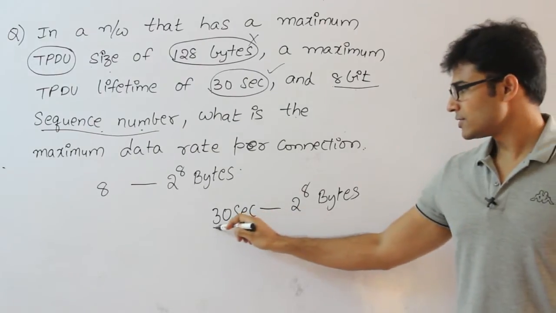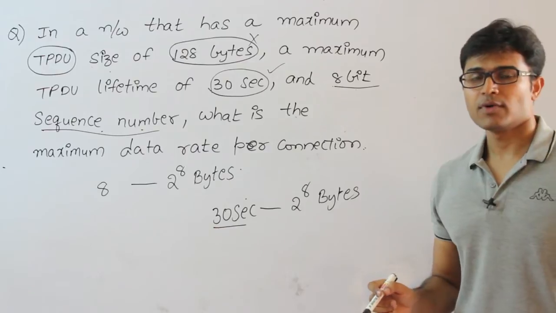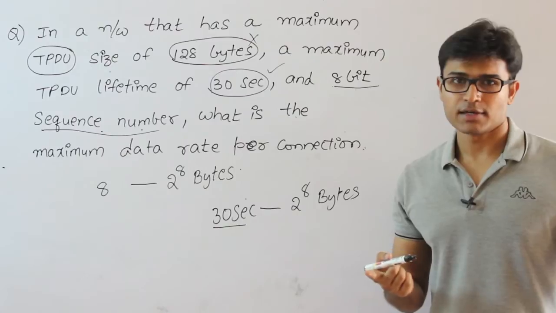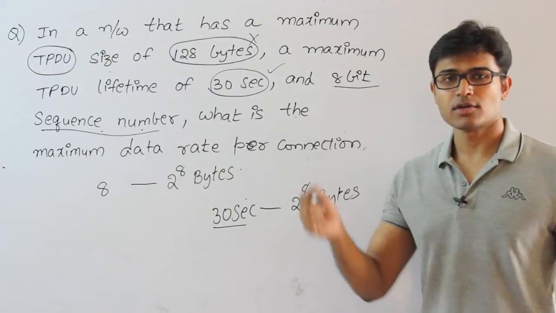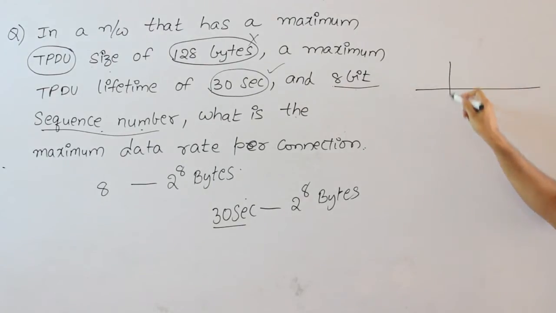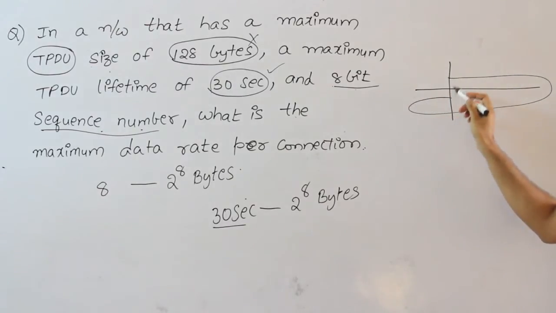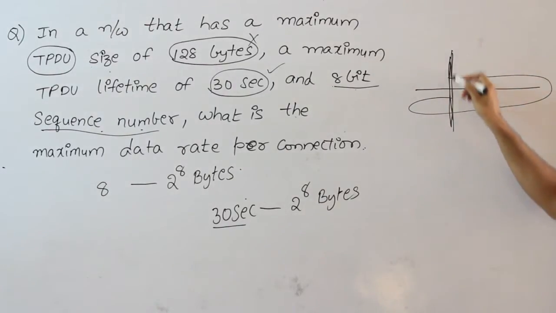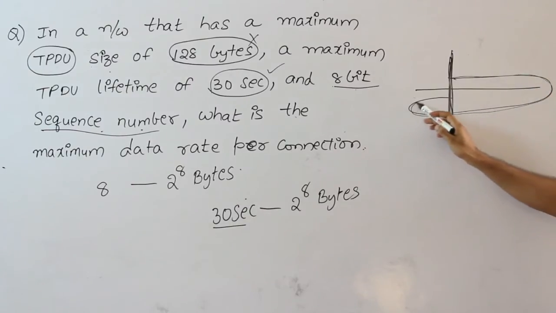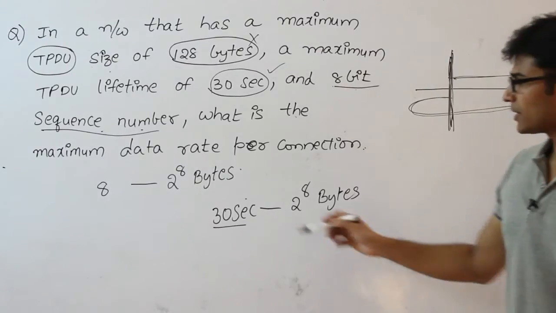Therefore, within this 30 seconds, what is this 30 seconds? Whenever you send a byte with the first sequence number, it is going to be alive for 30 seconds. Therefore, within this 30 seconds, you are not supposed to use the same sequence number. For example, if you have sent the first byte, then within 30 seconds you should not use the same number again, because the first packet which has taken the sequence number is still alive. Therefore, see that you are not going to use the same sequence number for at least one lifetime, the time for which it is alive, which is nothing but 30 seconds.